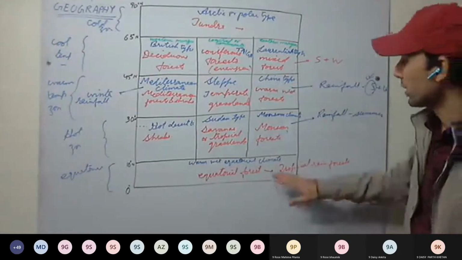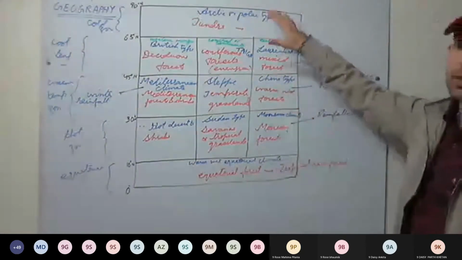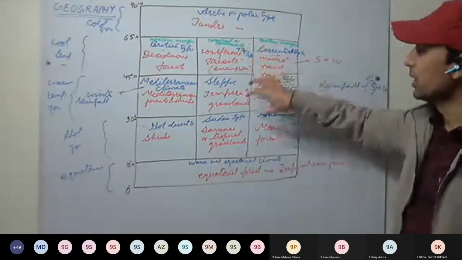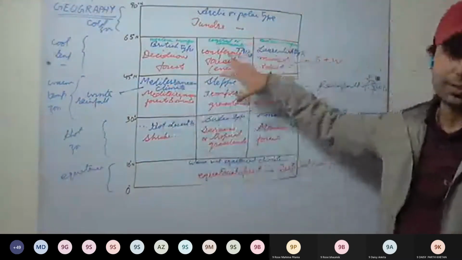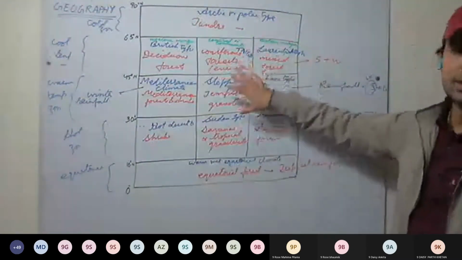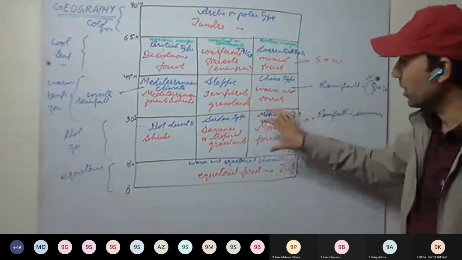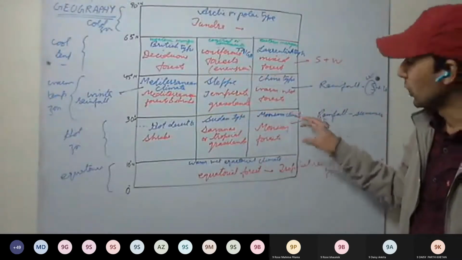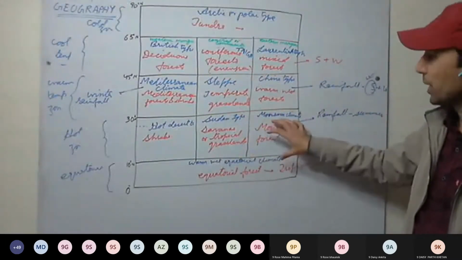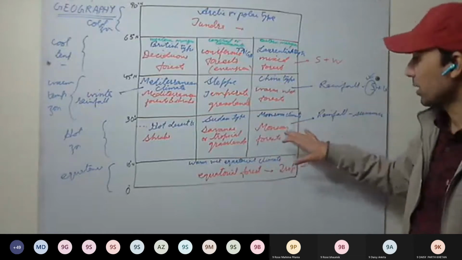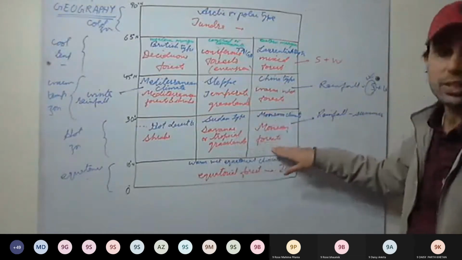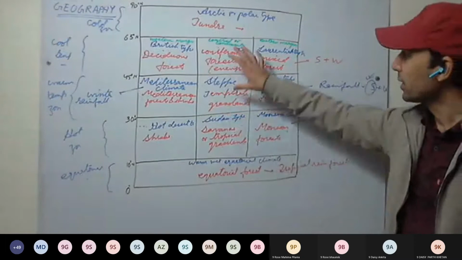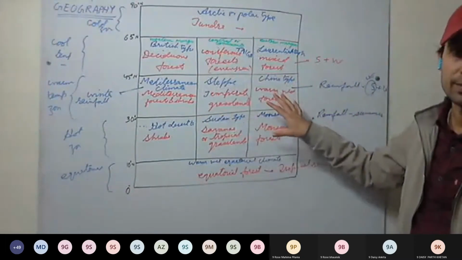Okay, so these are the different climatic zones, and according to them, different types of vegetation are there. Human activities vary according to these climatic zones. So these climates shape our human activities, and different kinds of animals are found.